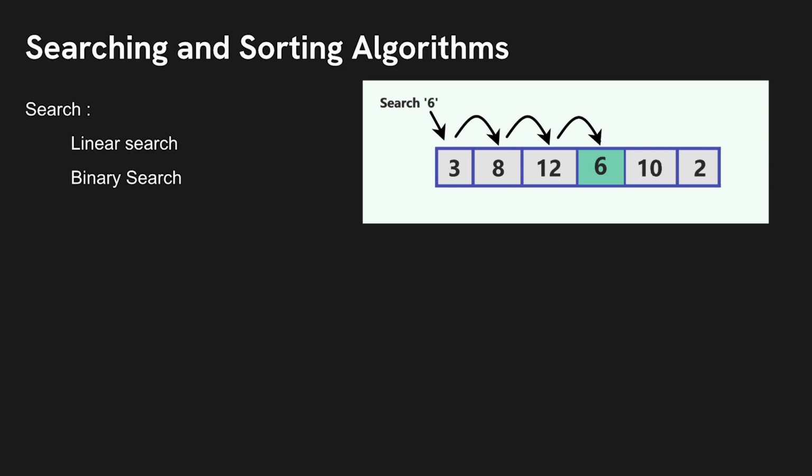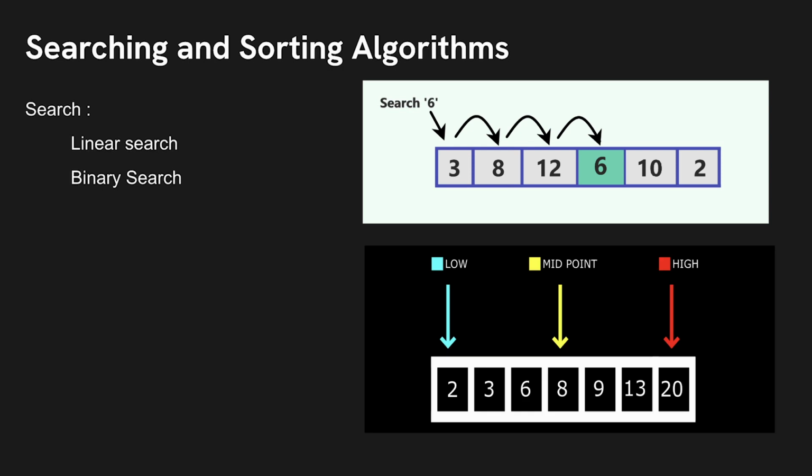Otherwise, at the end it will say element not found, and its time complexity is big O of n. It means if there are 10 elements, then finding any element needs at least 10 iterations. But this is not happening with a binary search. There is one criterion for binary search. If you are going to implement a binary search, then the list elements should be sorted. If the elements are not sorted, then we cannot use a binary search. And its time complexity is very low. But before that, we need sorted elements to search.